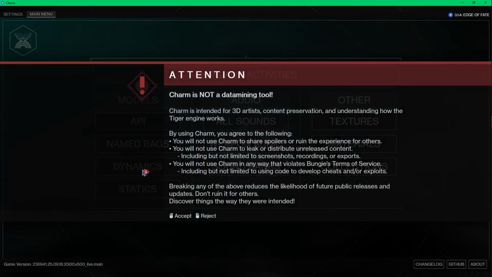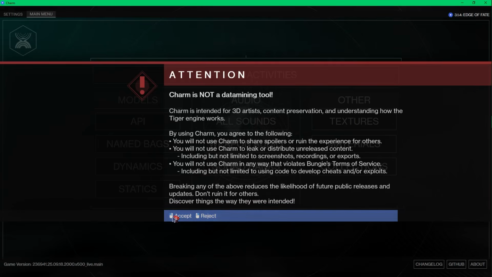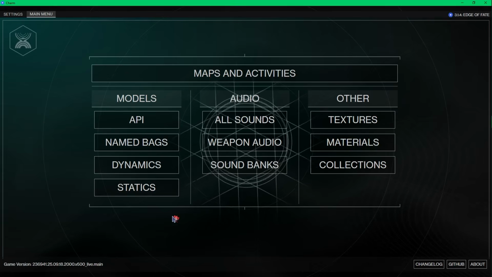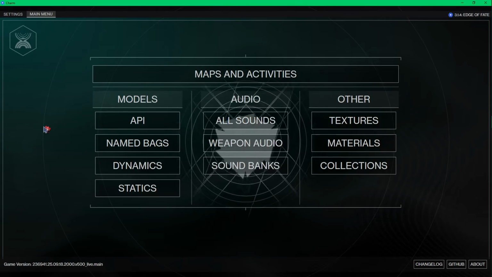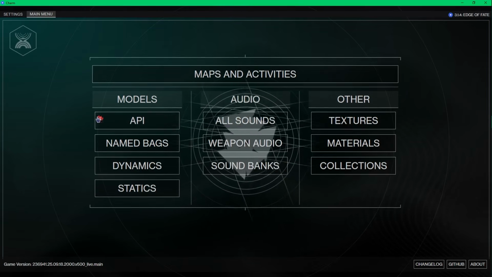Another disclaimer will appear when Charm loads into its main menu. Read it and then accept the usage terms. Again, this is a tool for 3D artists, content preservation, and learning, not for leaking new content or violating Bungie's terms of service. Now you're able to extract the armor or weapons you want.